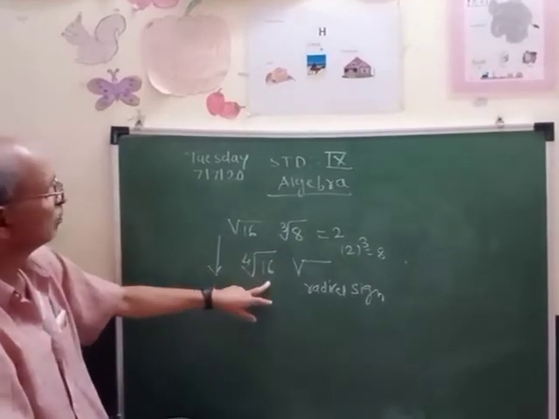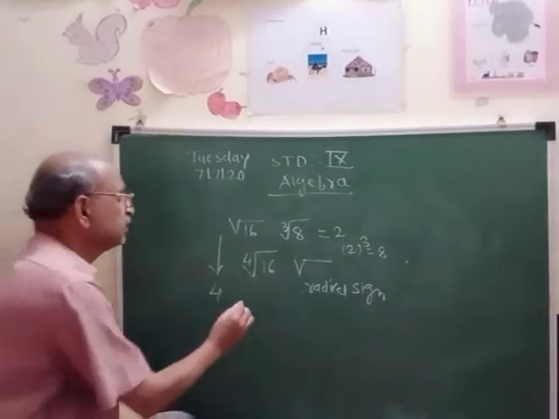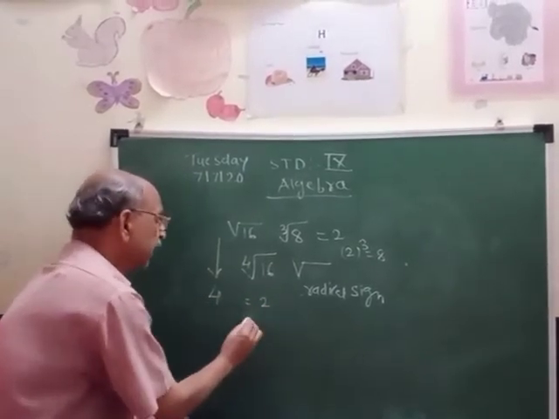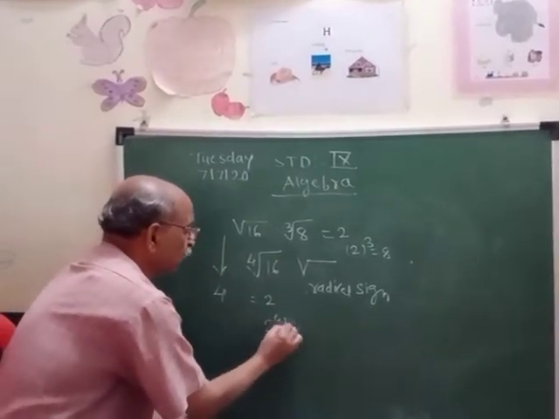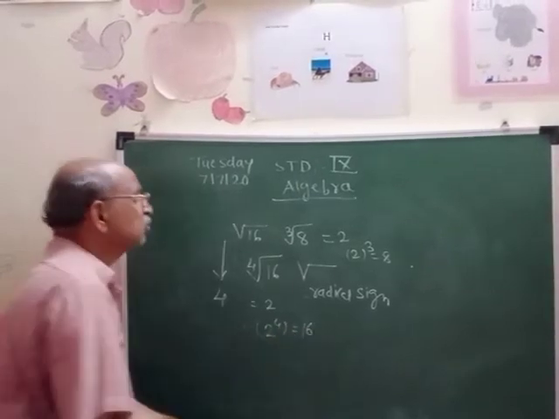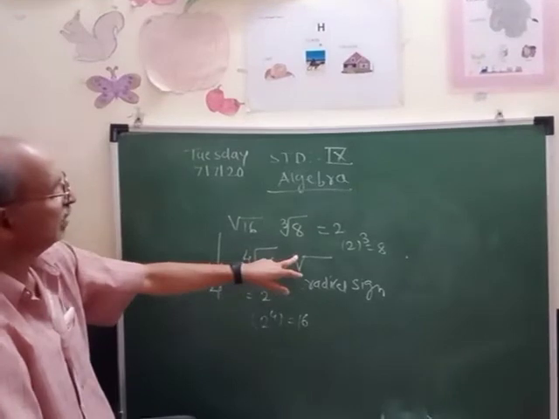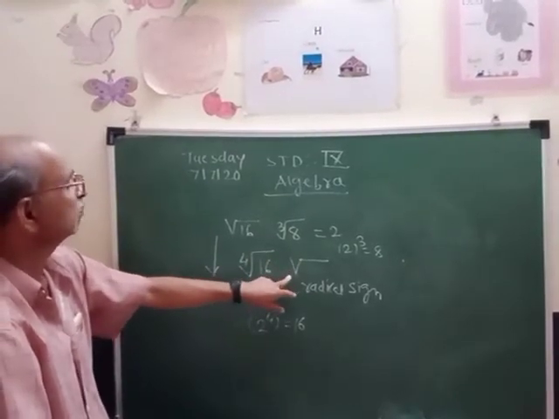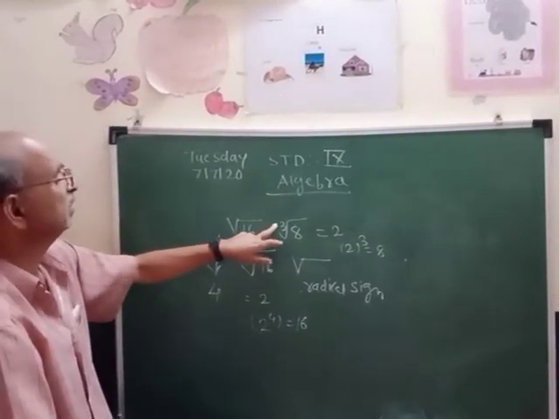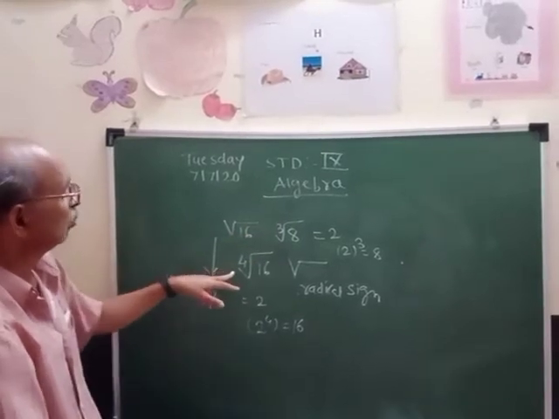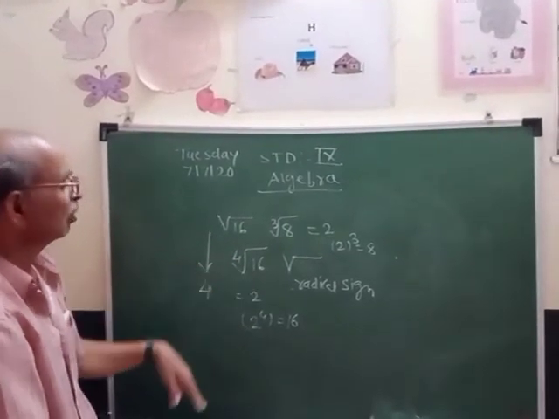Now fourth root of 16. So the fourth root of 16 is equal to 2, and therefore 2 raised to 4 is equal to 16. This sign is called the radical sign. When there is no number written, it is called the square root. If a number is mentioned, then it is called the cube root of 8, or the fourth root of 16.